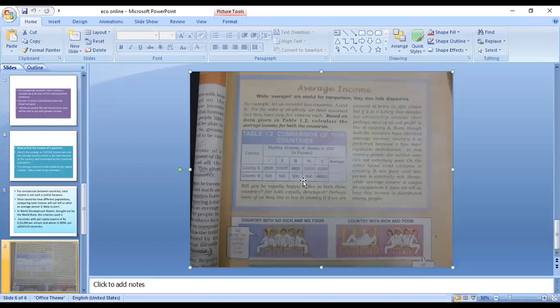And now you just see the picture. 4 chairs, 5 persons. All are equally sharing the resources of the country. We made the chairs and we use them. Yani whatever the resources of the country, they all are equally using them. And the second picture depicts a country with rich and poor. 4 chairs and 1 person, like country B, whose income is 48,000.